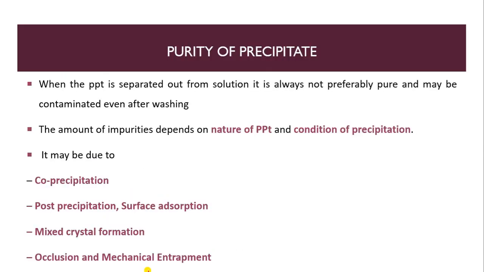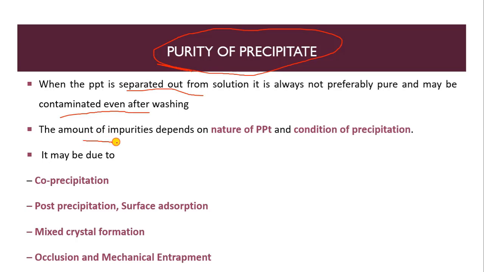Now we will see our main topic, the purity of precipitate. Obviously our precipitate should be pure. There should be no impurity. When the precipitate is separated out from solution, it is always not perfectly pure. It is a very common thing. It may be contaminated even after washing. So it is a very important topic, purity of precipitate, that we have to study.